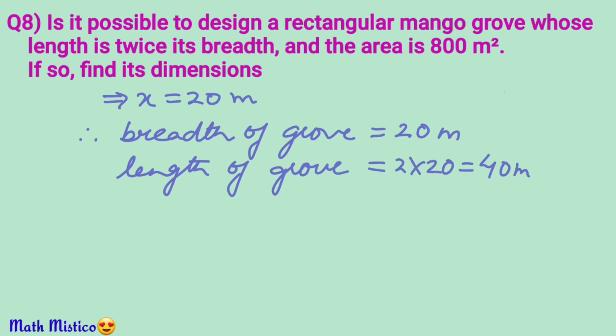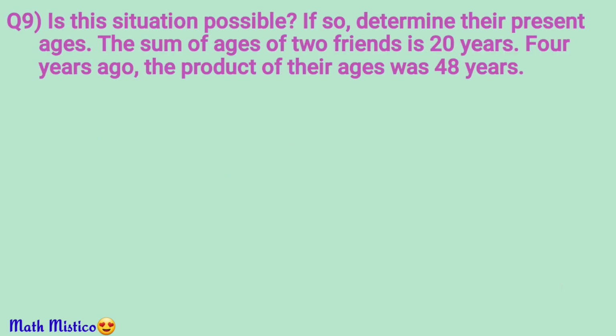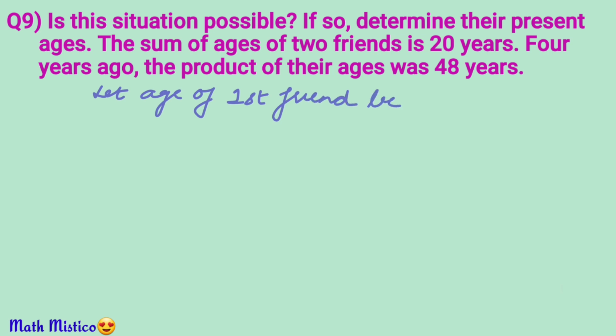Now let us check whether the following situation is possible. The sum of ages of the two friends is given 20 years, and 4 years ago the product of their ages was 48. To express this situation as a quadratic equation, let us take the age of first friend be x years. Therefore, the age of the second friend will be 20 minus x, as the sum of their ages is 20.